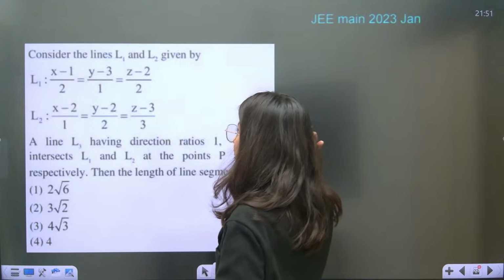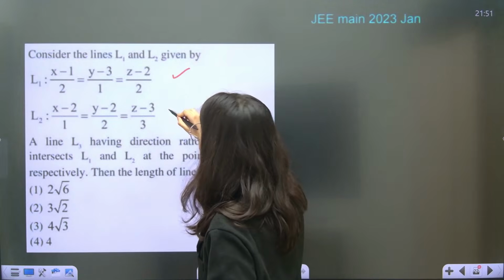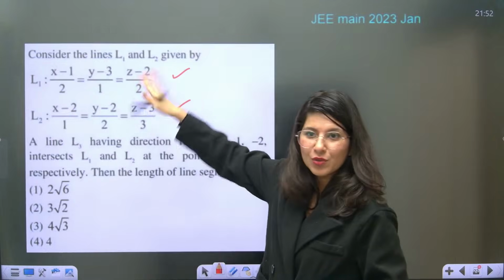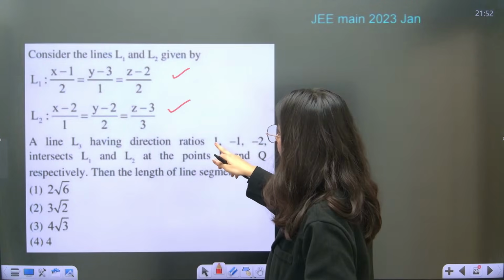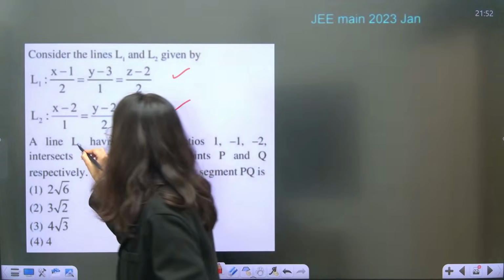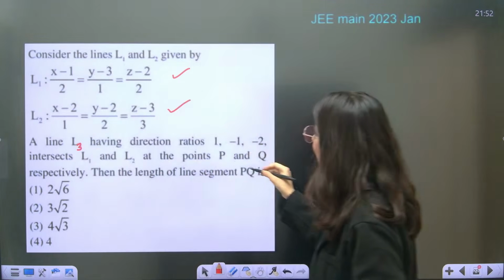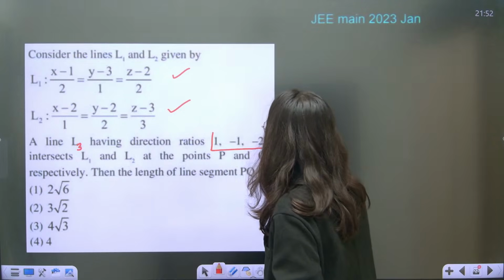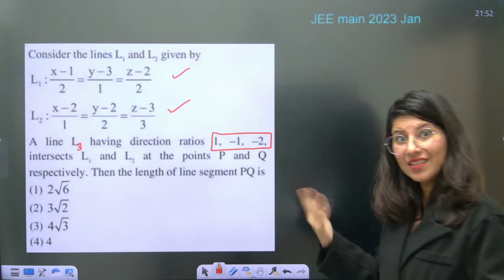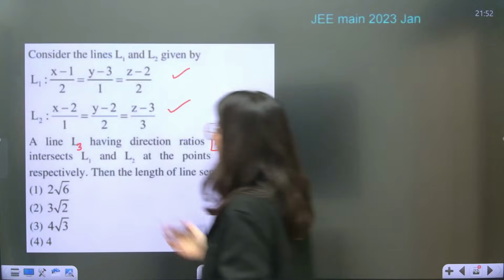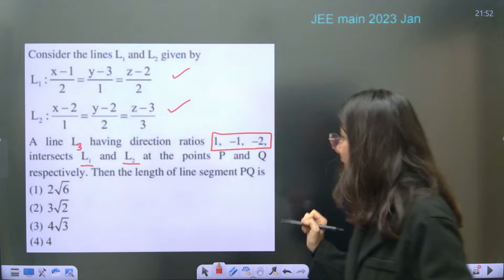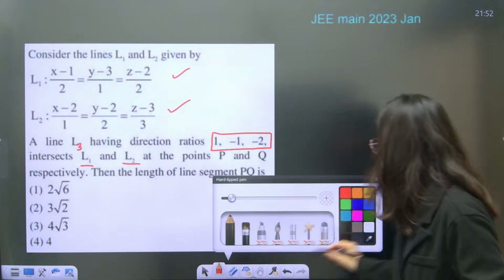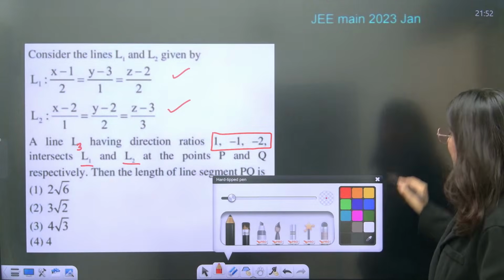Consider the lines L1 and L2. This is L1, this is L2. Proper format, no issues with the line. L3 is another line having direction ratio 1, minus 1, minus 2. This is your L3, the third line, okay? And this L3 intersects L1 and L2 at the points P and Q respectively. Length of line segment PQ. Now this is a new type, guys, JEE Main 2023.